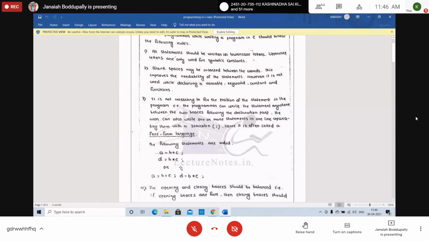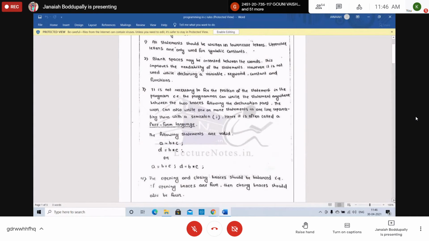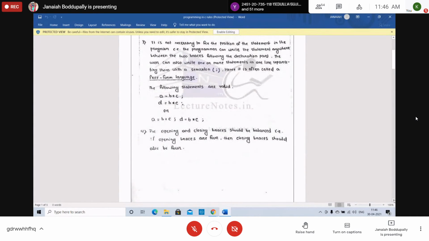Star is for multiplication. You can write the same statements: A equal to B plus C semicolon. D equal to B plus C semicolon. You can write in a single line also. You can write in two different lines. Right? The opening and closing braces should be balanced.